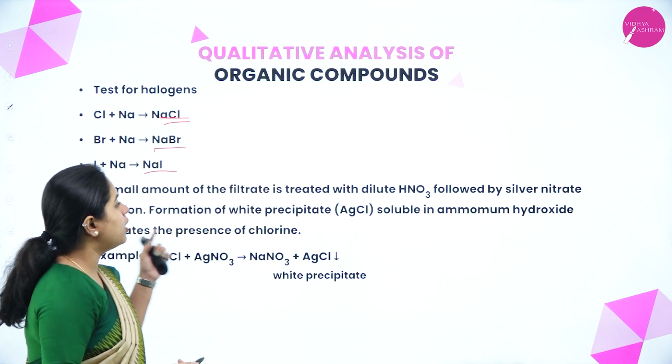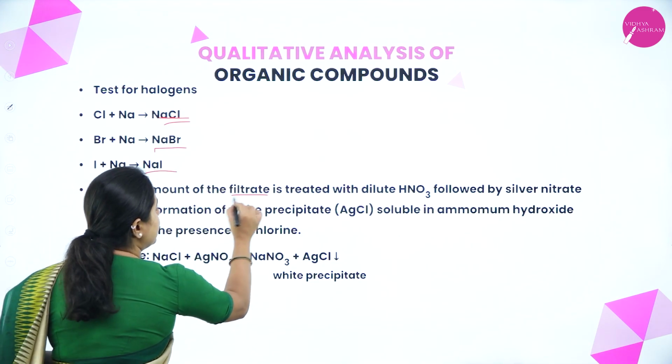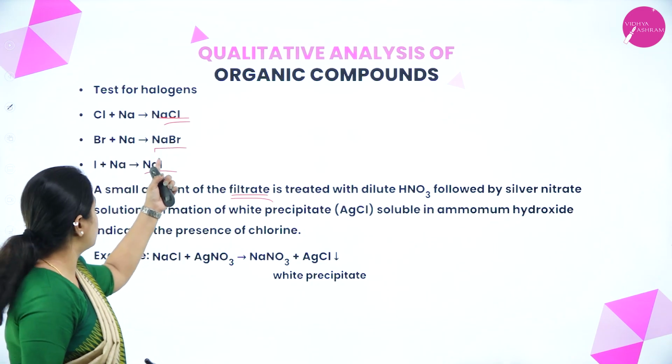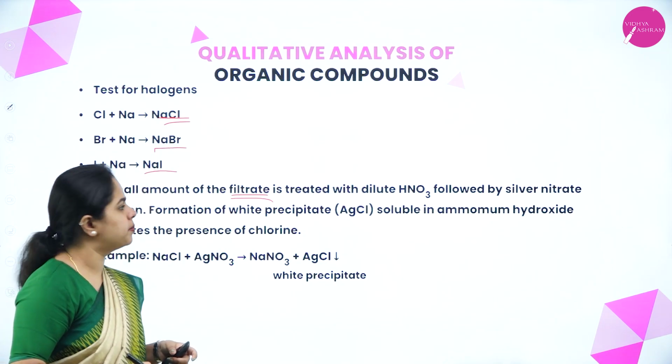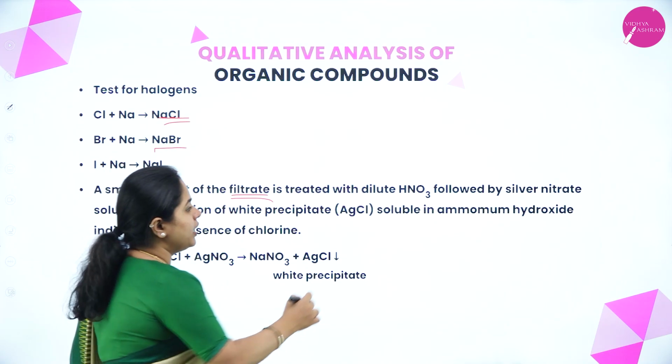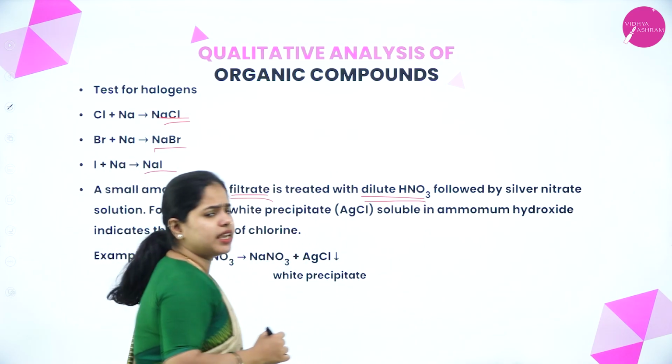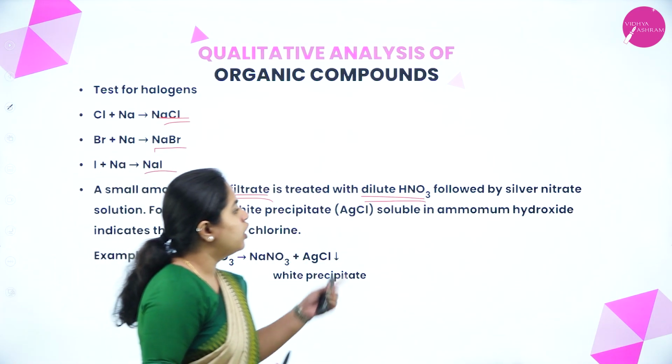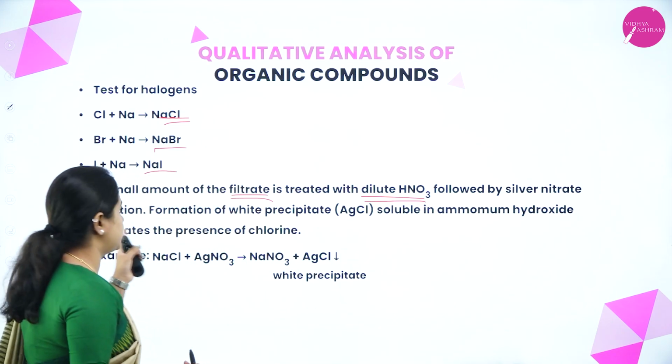Let's see. A small amount of the filtrate. So now the filtrate can contain sodium chloride, sodium bromide or sodium iodide, right? Is treated with dilute nitric acid followed by silver nitrate solution.